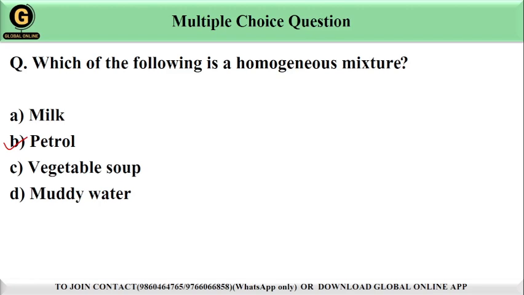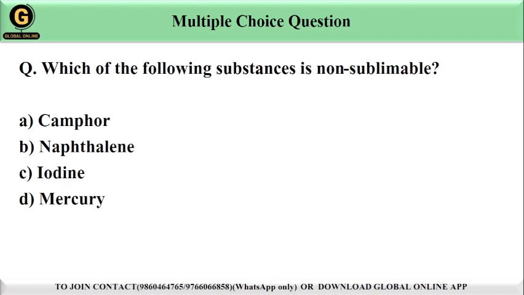Next question is, which of the following substances is non-sublimable? We have options here: A camphor, B naphthalene, C iodine and D mercury. Guys, the correct answer will be option D, mercury, because sublimation is the process where a substance transitions directly from solid to gas without becoming liquid. Mercury does not undergo sublimation. It exists as a liquid at room temperature and transitions to gas upon heating. Camphor, naphthalene and iodine are all sublimable solids. That's why option D, mercury, is the correct answer here.